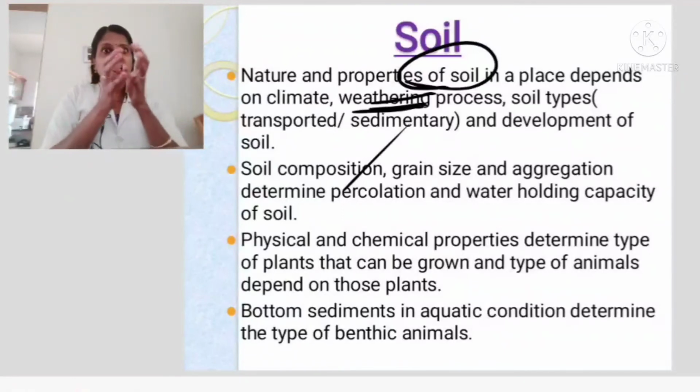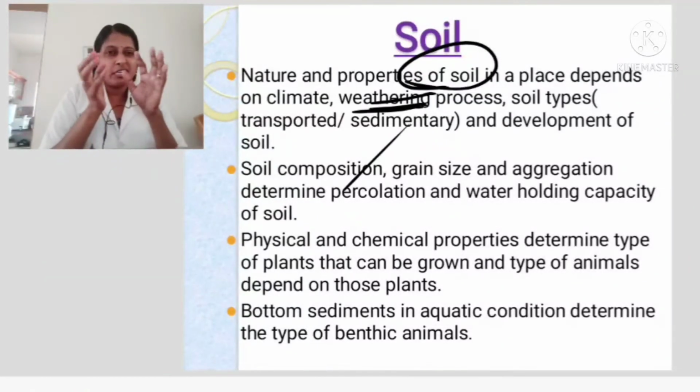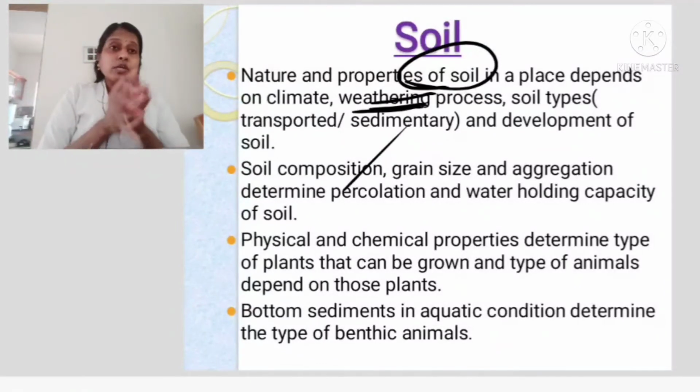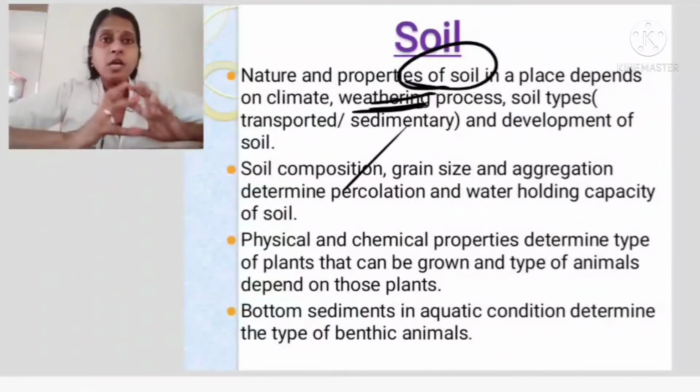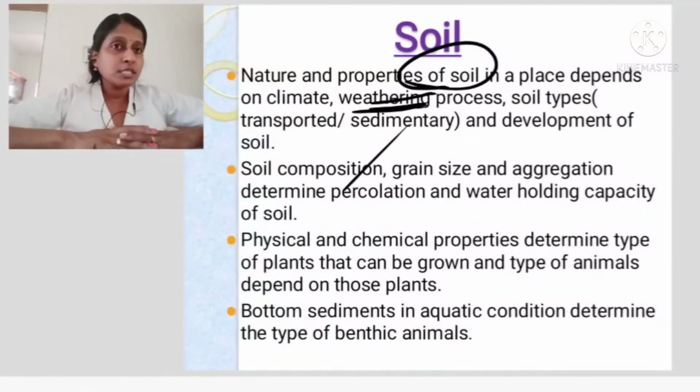When you look at clay, it's clubbed together, isn't it? So percolation will be difficult, so you can find it is somewhat marshy. Loamy soil also has percolation to some extent. For garden soil, loamy soil is also good for percolation. But where is the most percolation noted? In the sandy soil.